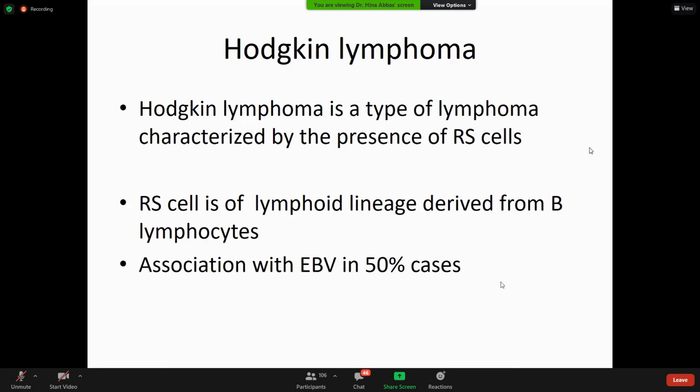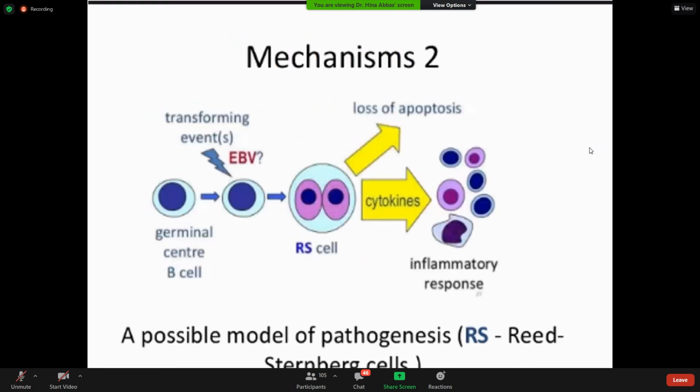Okay, now start with Hodgkin lymphoma. It is a type of lymphoma characterized by the presence of RS cells, Reed Sternberg cells. It's of lymphoid lineage, derived from B lymphocytes. Previously, I have shown you in the picture that they derive from the germinal center B lymphocyte, and this is associated with EBV infection in 50% of cases. The mechanism is that the germinal center B cell undergoes antigenic exposure. For example, if a transforming event occurs here, they get exposed to EBV and are converted to RS cells.